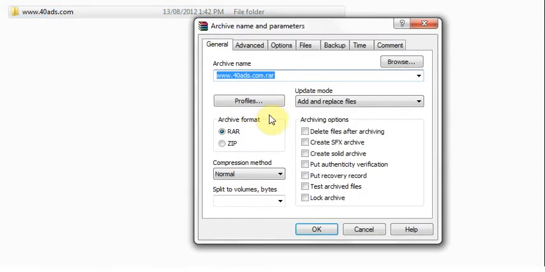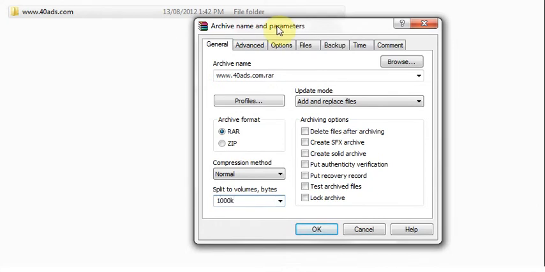WinRAR and TouchSplit are the best applications to not only split big files into several chunks but also to compress them while splitting. Here are two methods to split a large file into several small files.